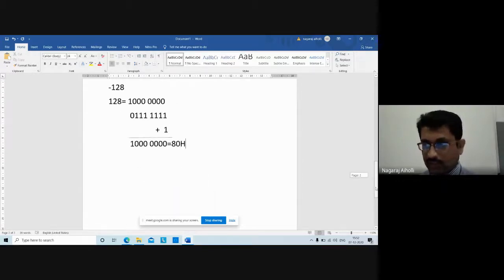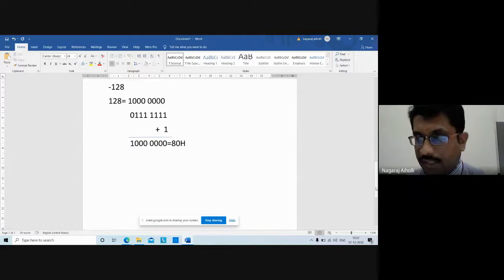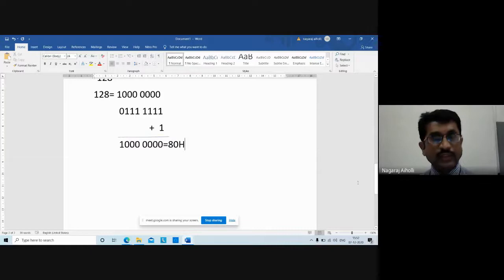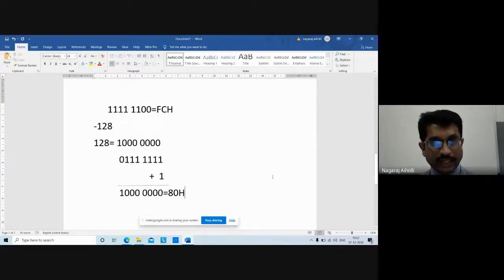So this is the signed number representation in 2's complement of the value -128. Signed number representation of -128 in 2's complement format. Getting the point here? This is the signed number representation in 2's complement format of the given number -128.